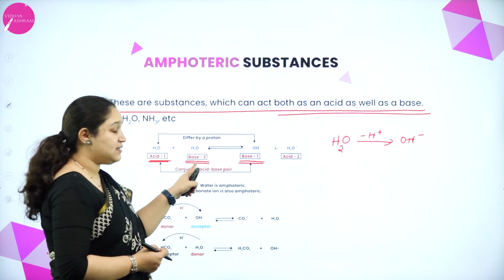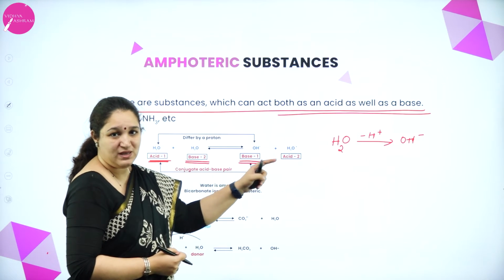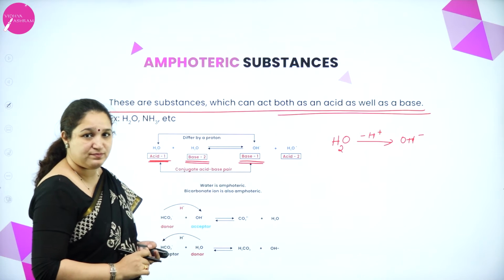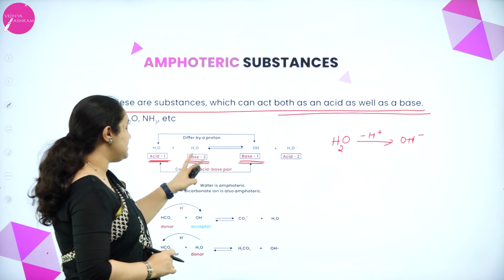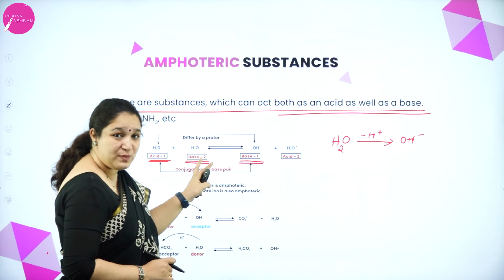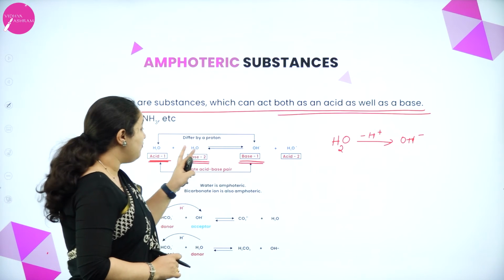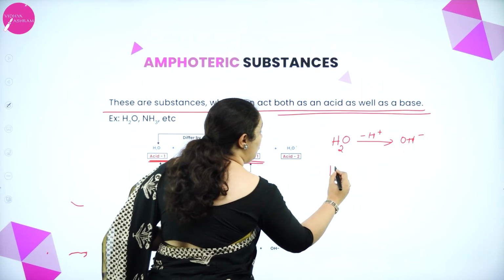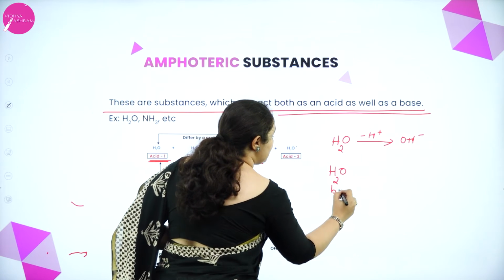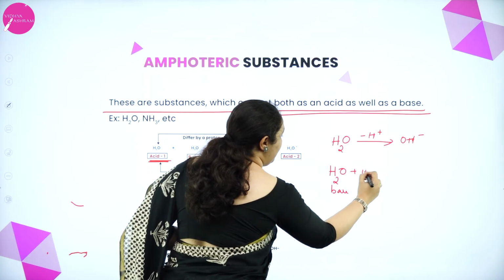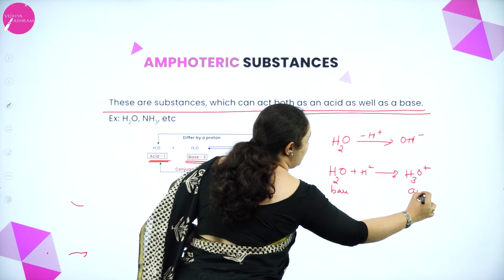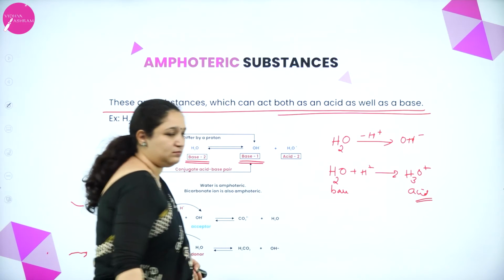Remember, acid and acid will not react to give base and base. Acid and base will react to give conjugate acid and conjugate base. Okay. So, this is a base, that means it should take up an H plus ion. Correct. So, when it takes up an H plus ion, what will it form? H3O plus ion. So, water, when it acts as a base, will take up an H plus ion to form H3O plus ion, which is the conjugate acid.